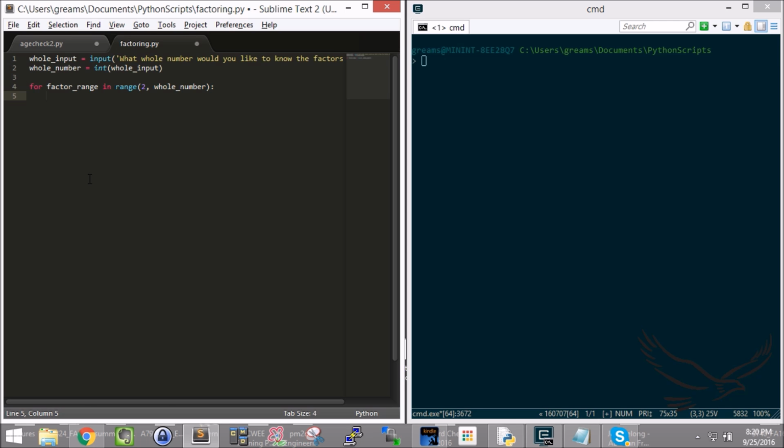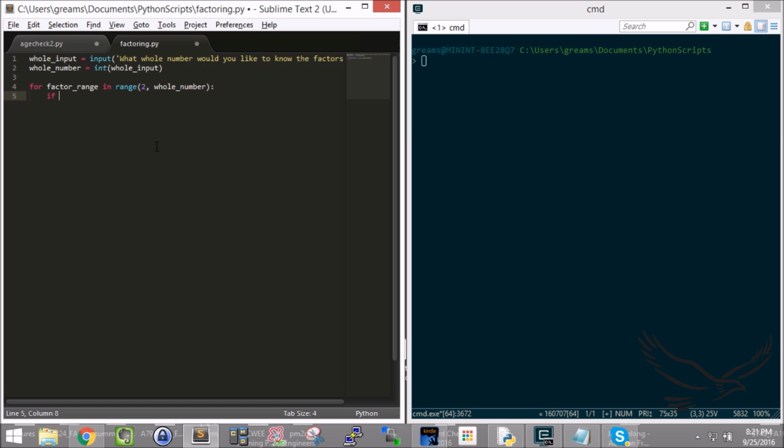So basically what's going to happen is the following statements will be executed for every number in the range, from 2 to whatever number somebody inputs. So if the 6th grader inputs the whole number 100, then 2 to 100 will be in this for loop. Okay. So now I can embed inside the for command if statements, right?